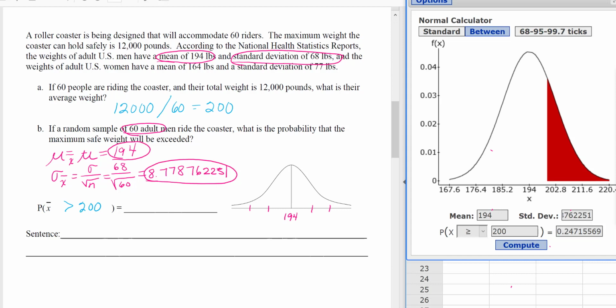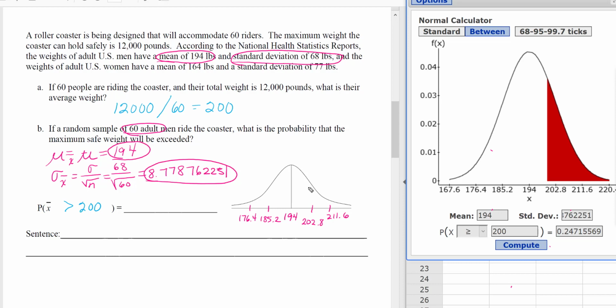So let's go ahead and fill in our answers and write our sentence. So first of all, let me go ahead and write these other ones down, 202.8 and 211.6. I only go out to 2 standard deviations instead of 3. The next one is 185.2 and then 176.4.